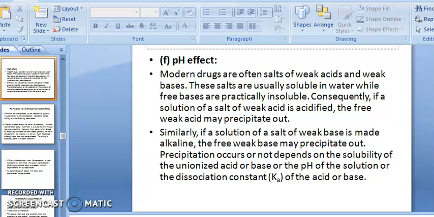Similarly, if a solution of a salt of a weak base is made alkaline, then the free weak base may be precipitated out. Precipitation occurs or not depending on the solubility of the unionized acid or base, the pH of the solution, or the dissociation constant of the acid or base. These are examples of the pH effect.